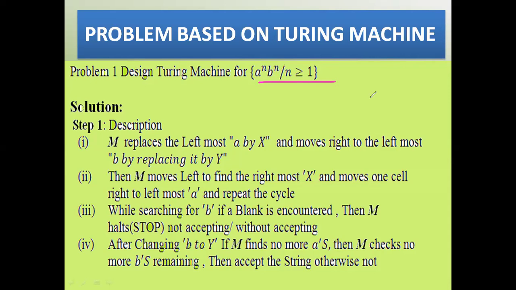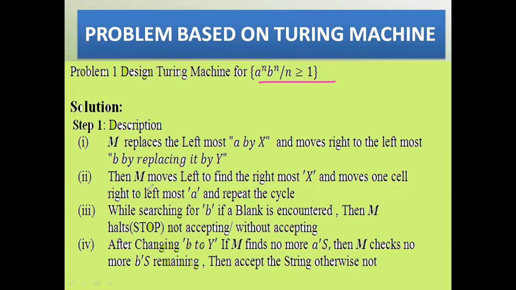Before proceeding to the problem, first I will give the procedure we have to follow for this language on the Turing machine. First I give everything as a description. We replace the leftmost a by X, then move to the right to the leftmost b, and replace that b by Y.